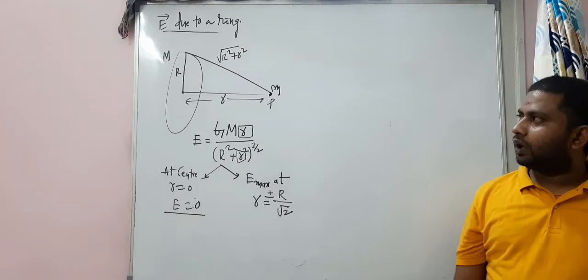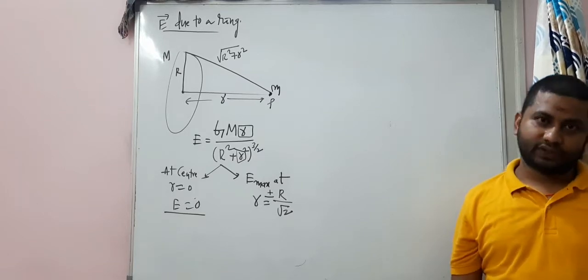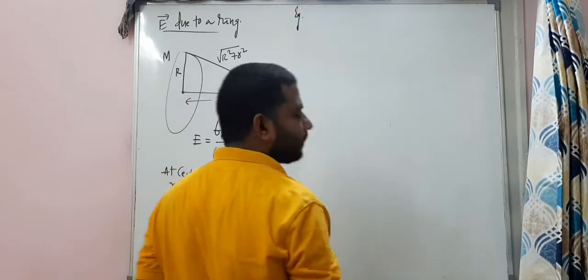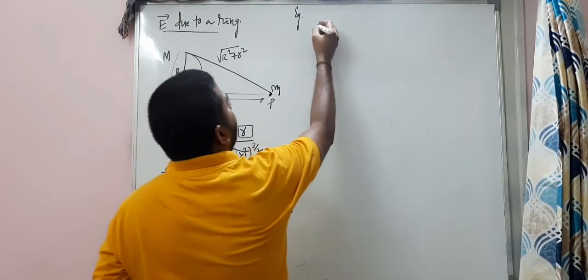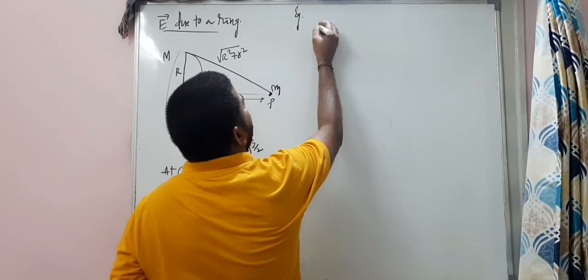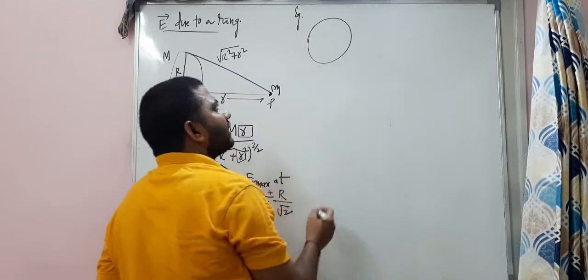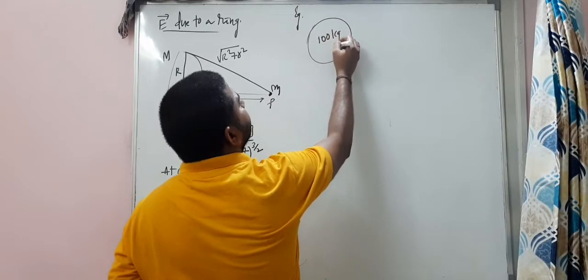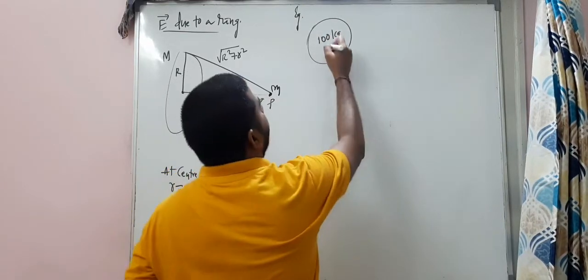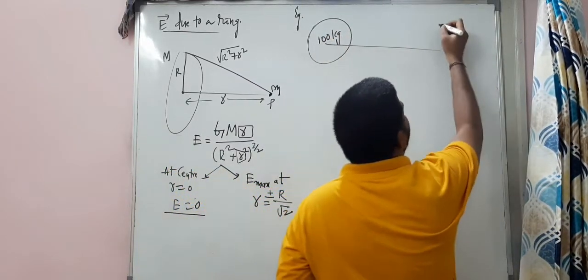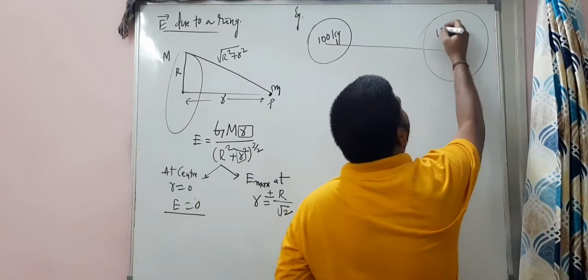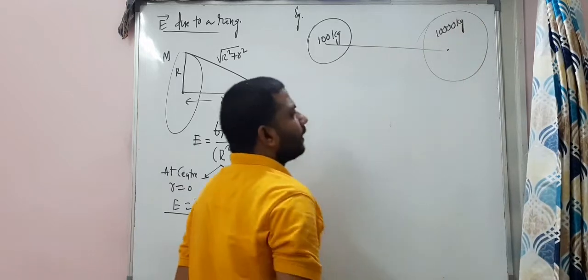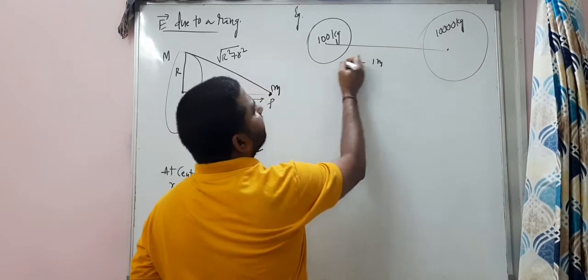Now, let's talk about the numericals, my dear students. So the numericals will be like this. Let's see. There is a mass of 100 kg. There is another mass, it's 10,000 kg. Both are kept at a distance of 1 meter.